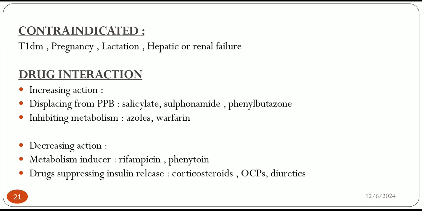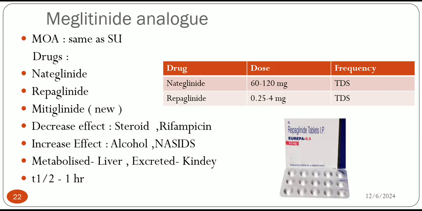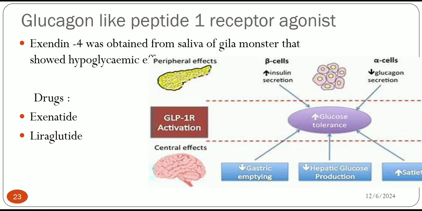Then there are some drug interactions. Some drugs increase the action of sulfonylurea, some decrease the action. The drugs that displace plasma protein binding increase the action. Then metabolic inducers decrease the action. Then meglitinide analogs like repaglinide and nateglinide have the same mechanism, which we discussed previously. These are the dose and frequency.